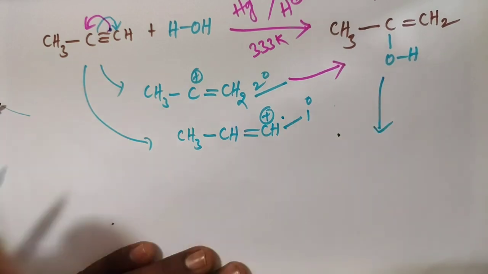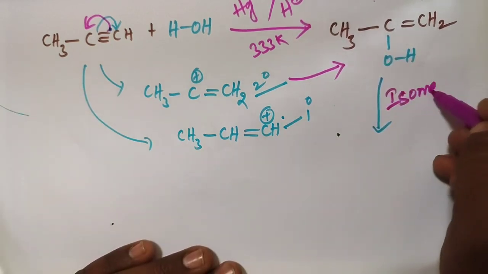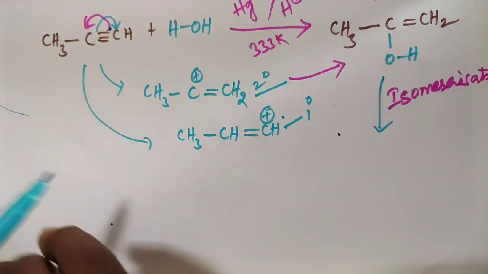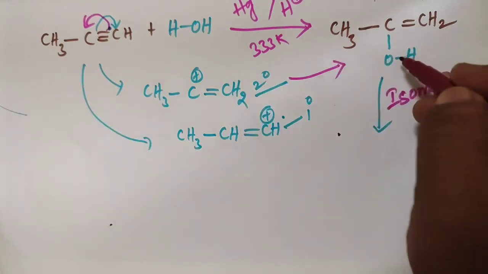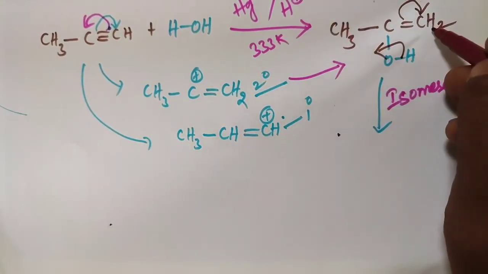After this, isomerization takes place. The bond shifts and H plus is added to this position.